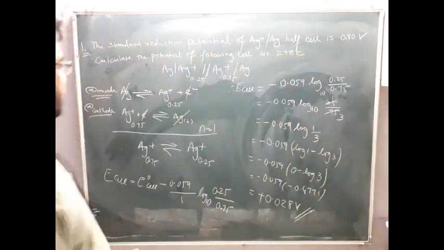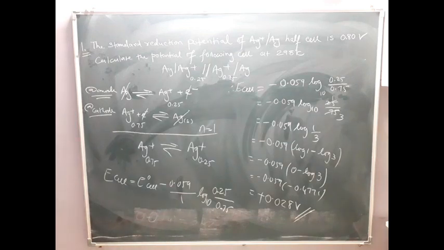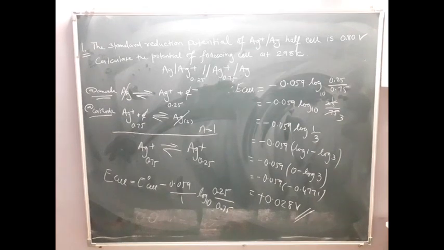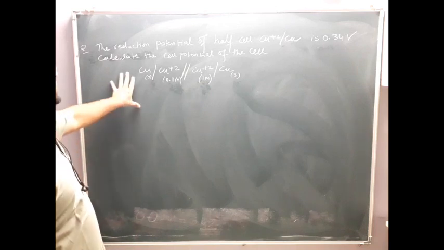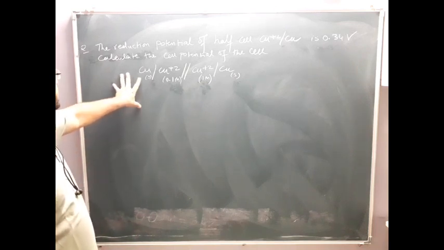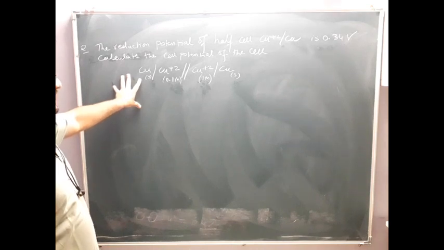Clear? Please write down this. You can see the next question. The reduction potential of the half cell Cu plus 2 slash Cu is 0.34 volt. Calculate the potential of the cell, and the cell they have given is Cu slash Cu plus 2 slash Cu plus 2 slash Cu.